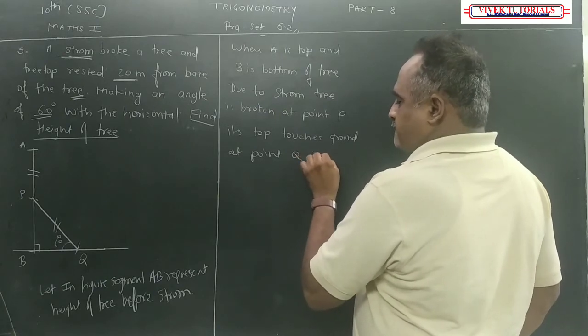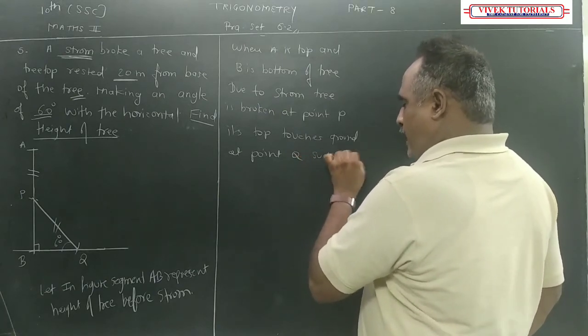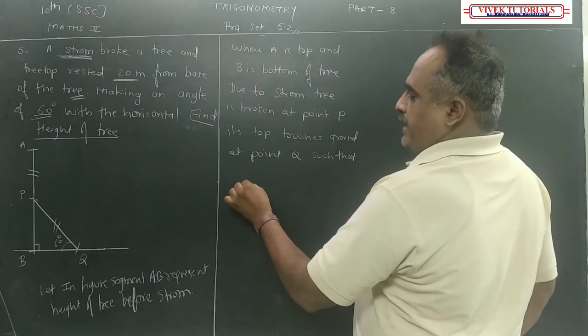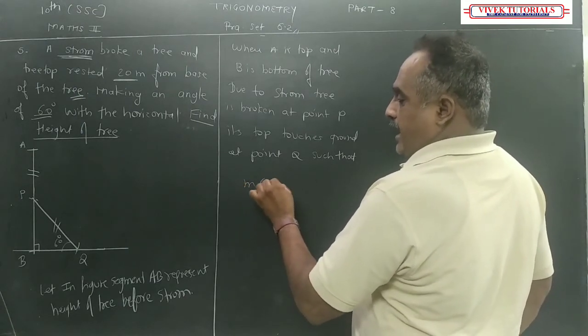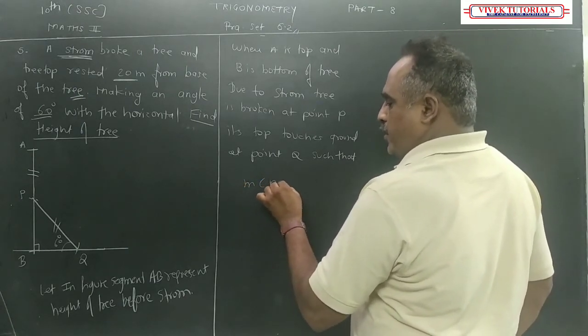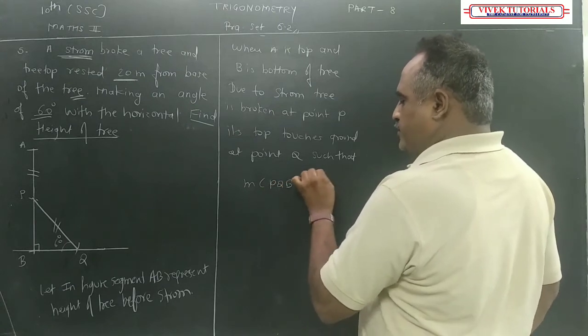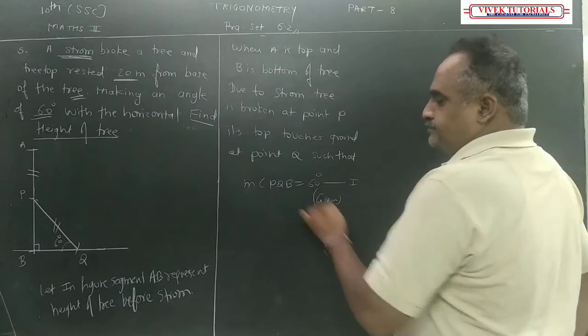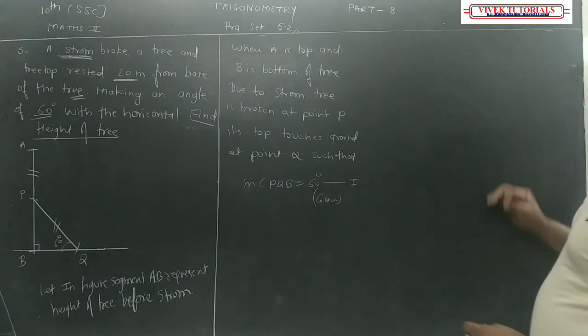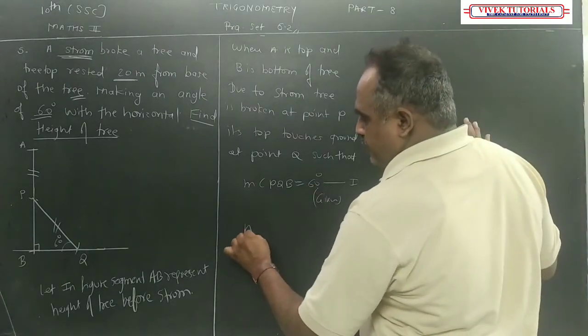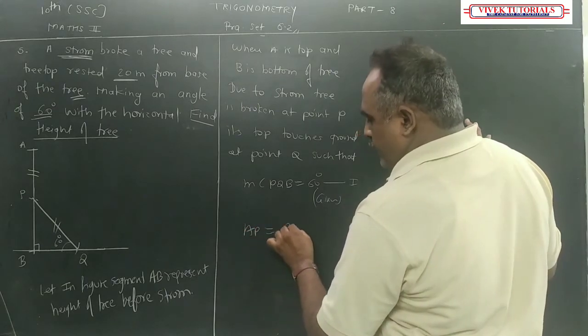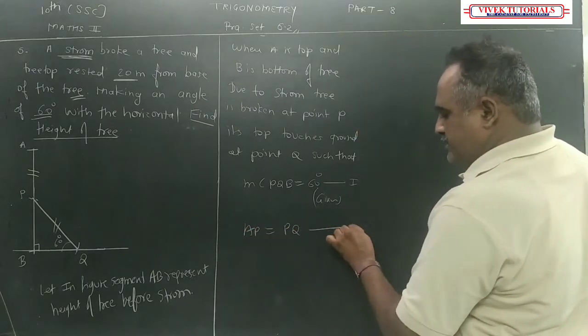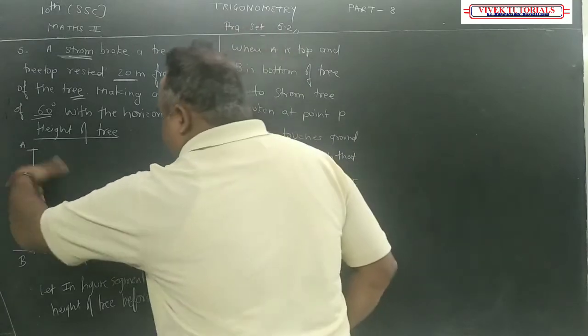Such that measure of angle AQB is equal to 60 degrees. Take it as equation 1. It is given. And AP is equal to PQ, because this part is only broken and touches the ground.